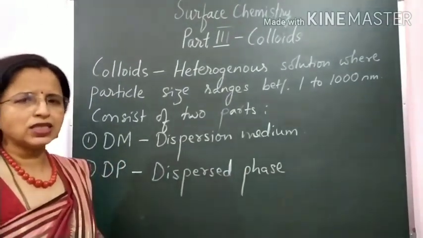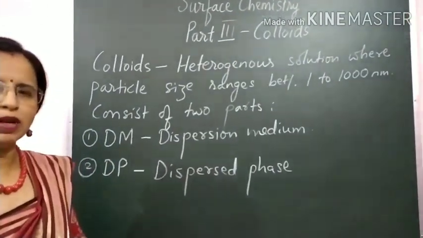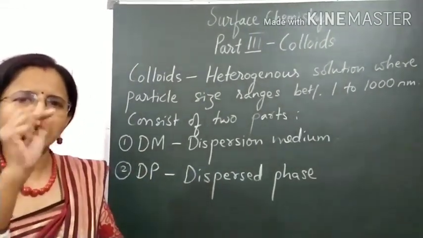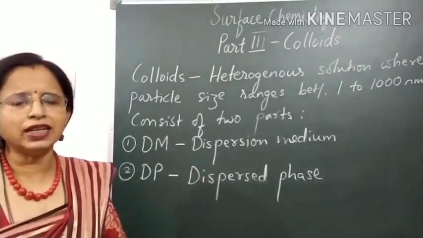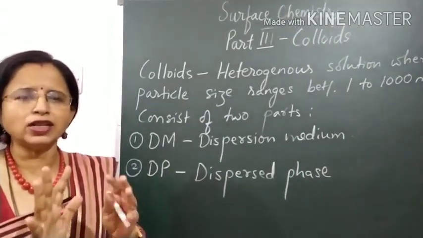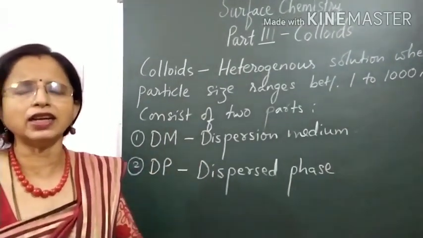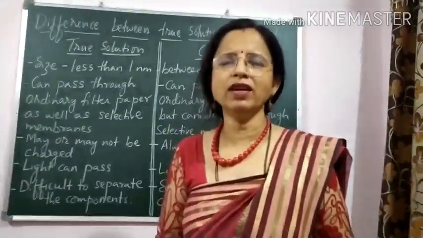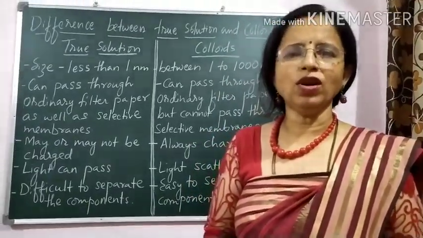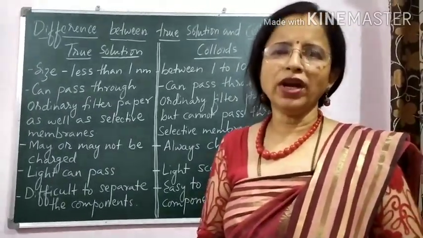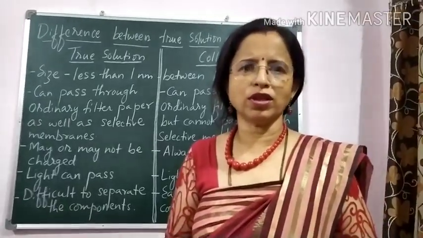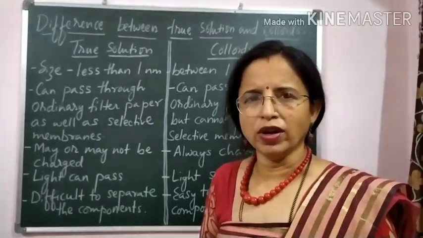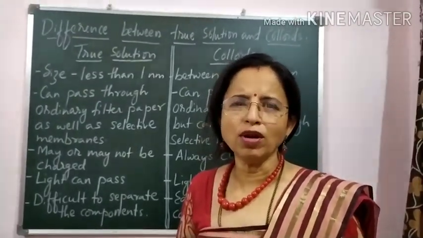So a colloidal system always has two parts. One part is the dispersion medium and the other part is the dispersed phase, which is scattered in the medium, not dissolved. It is only suspended or scattered in the medium. Now let us see some differences between the true solution and colloidal solution. Colloids are different from a true solution.